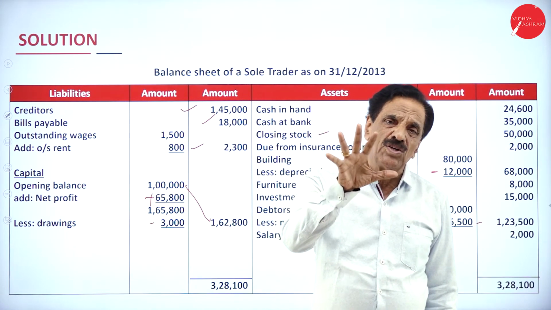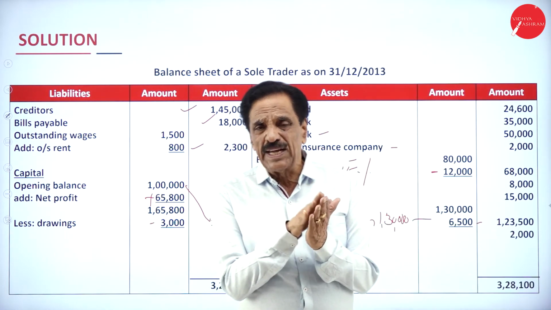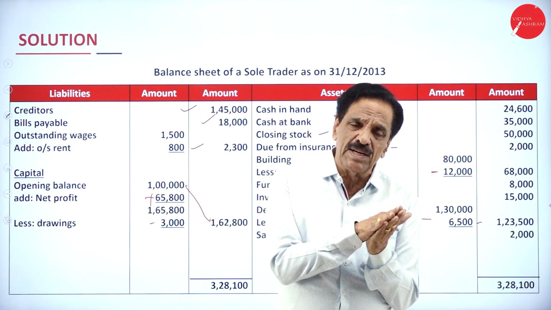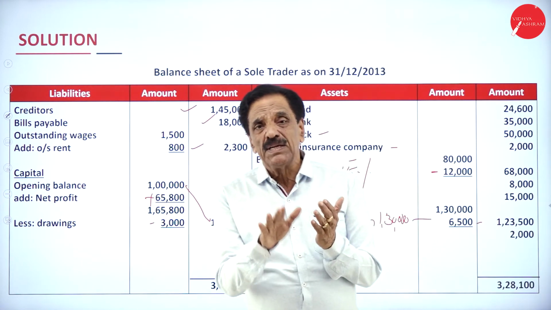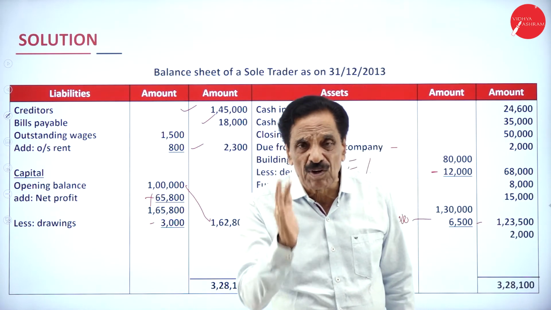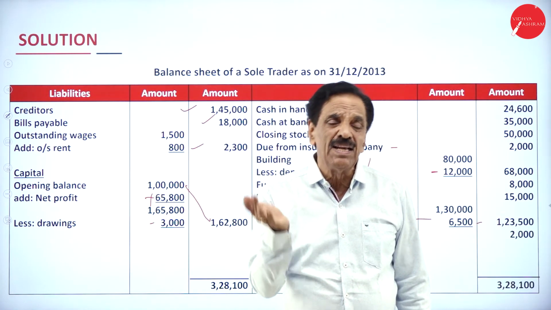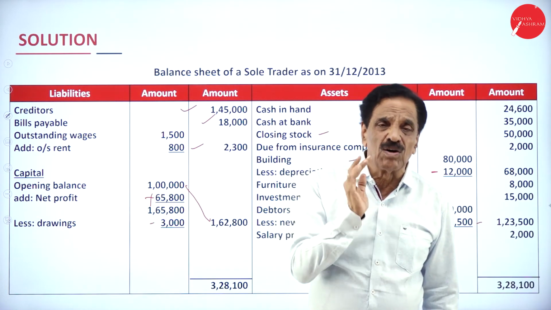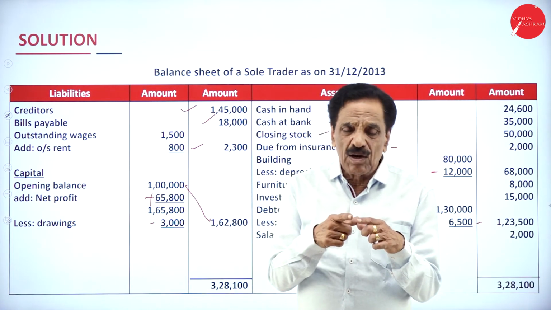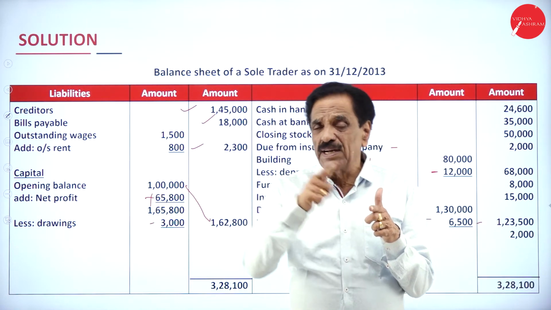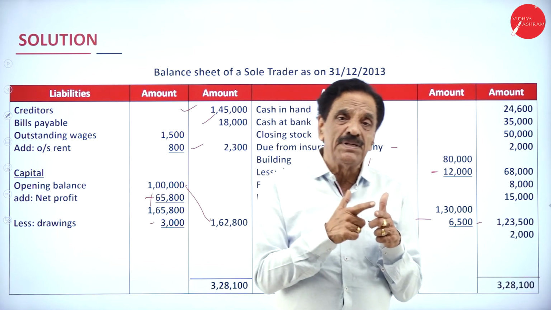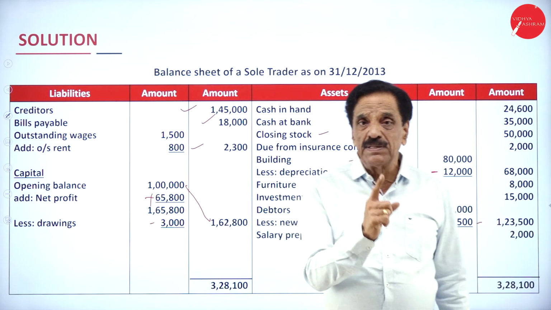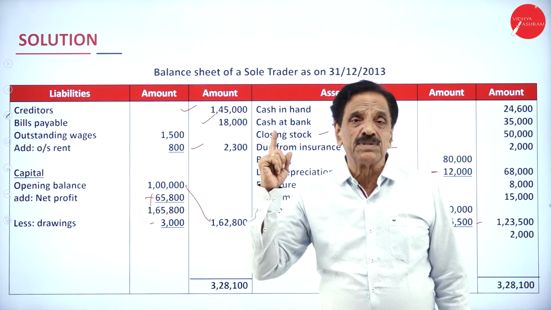So what is your duty now? You go through the trial balance. What does the trial balance say? It shows the arithmetical accuracy of books of account. So here we have got two sides. One is called the debit side, one is called the credit side. Debit side shows assets and expenses. Credit side shows incomes and liability.